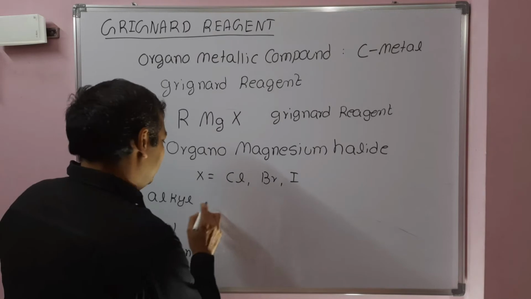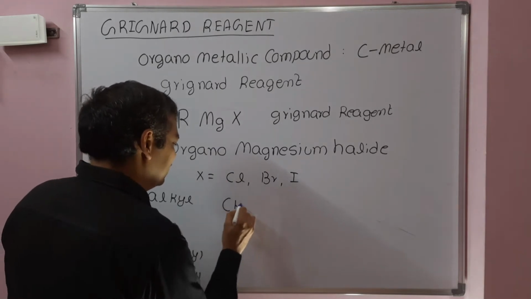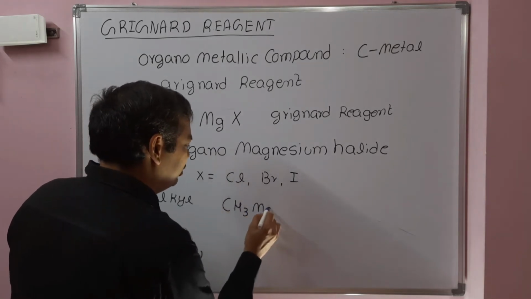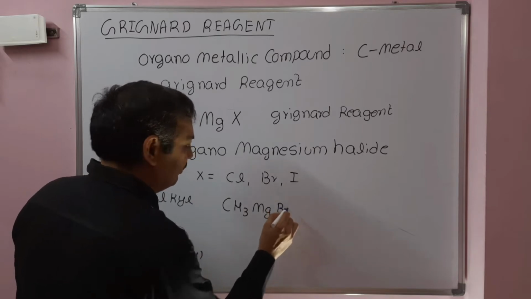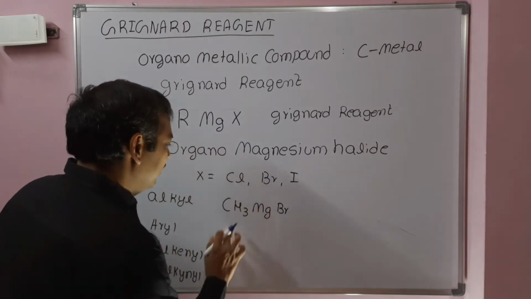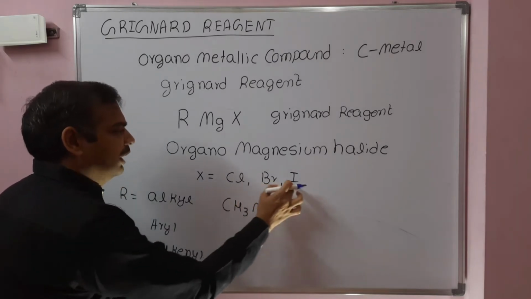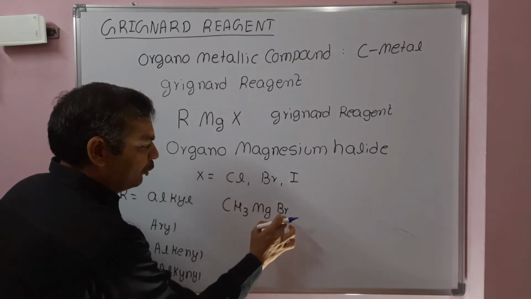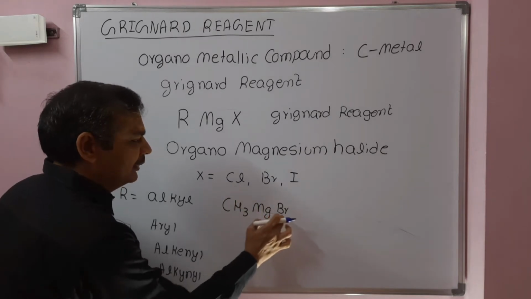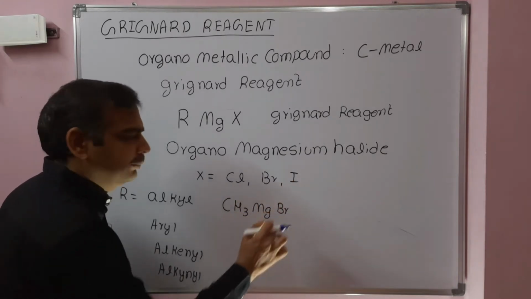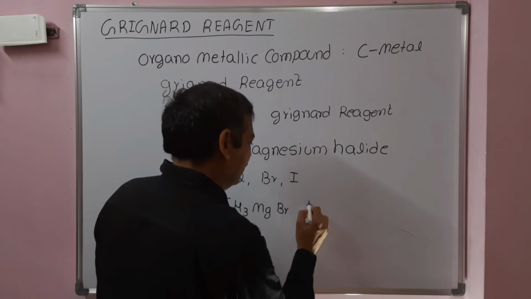Let's see, if it is alkyl, simply you can write CH3MgBr. Magnesium should be present; the metal should be magnesium. R is alkyl, and for the halogen you can take chloride, bromide or iodide. Methyl magnesium bromide; if you take chloro, methyl magnesium chloride; if you take iodo, methyl magnesium iodide. That is a Grignard reagent.